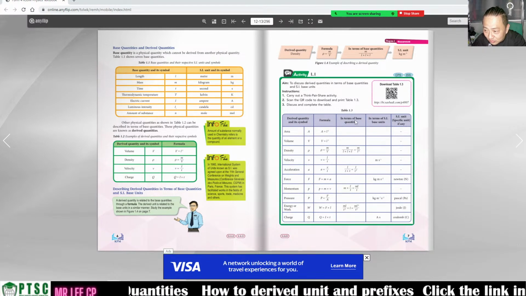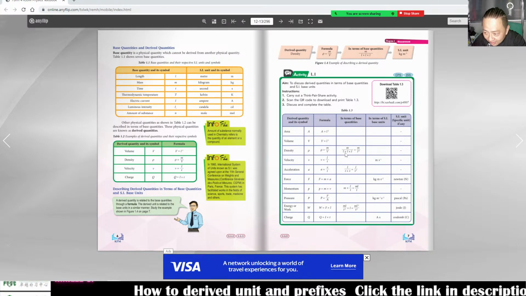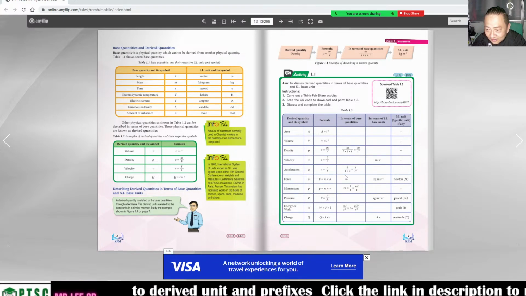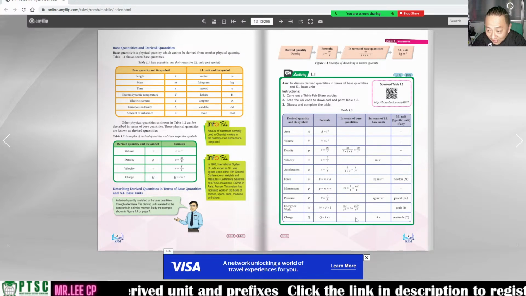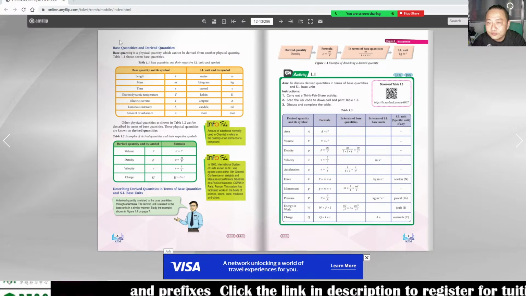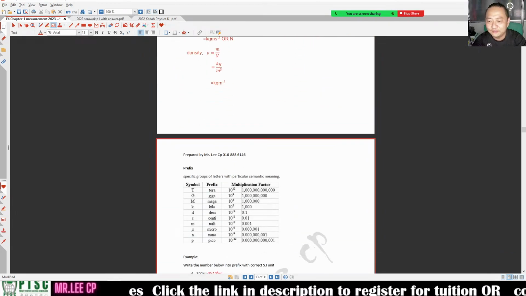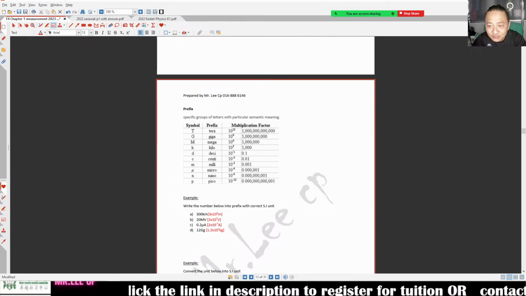What time? You have to express it in terms of base quantity. How do you make it? Length times length times length. Whatever, you can do it, this one, here. Okay, so I guess that's enough for you. So we are going to see what is called prefix.